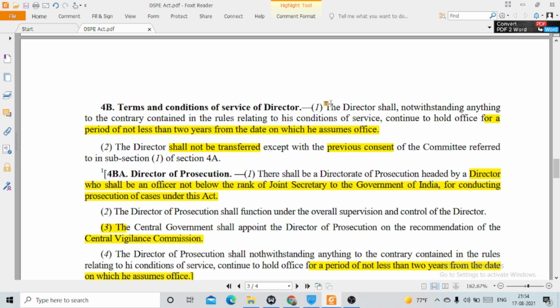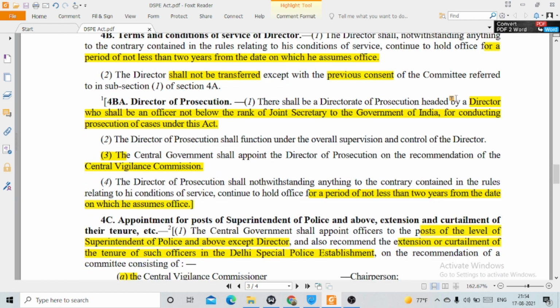So section 4B deals with the tenure of the director, meaning from the date on which he enters the office. Then clause 2 says the director shall not be transferred except with the previous consent of the committee referred to in subsection 1 of section 4A.